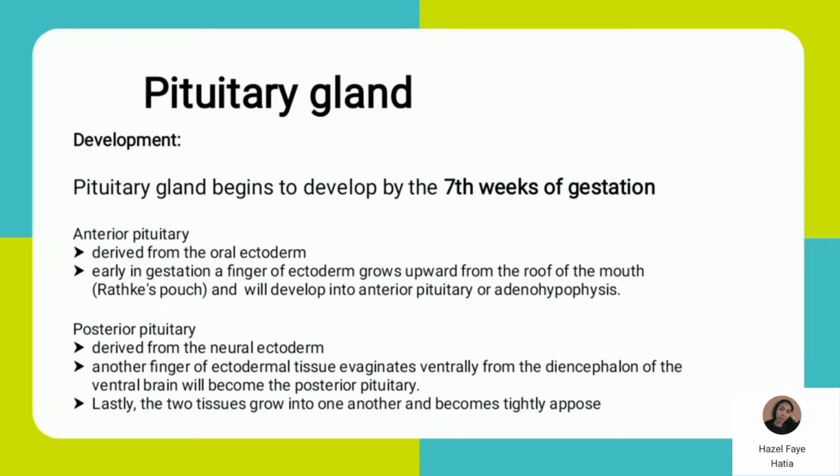The posterior pituitary is derived from the neural ectoderm. Another finger of ectodermal tissue evaginates ventrally from the diencephalon of the ventral brain and will become the posterior pituitary. Later, these two tissues will grow into one another and become tightly opposed.